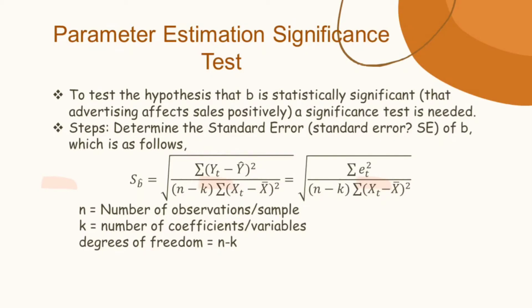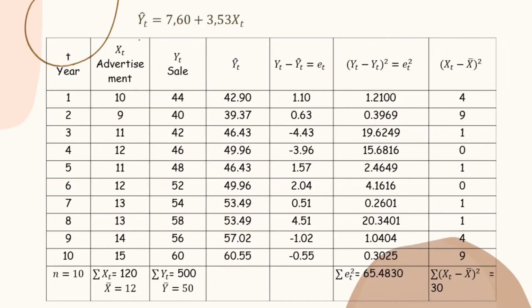Degrees of freedom, or N minus K. And then this is a table of the sample question and the answer.